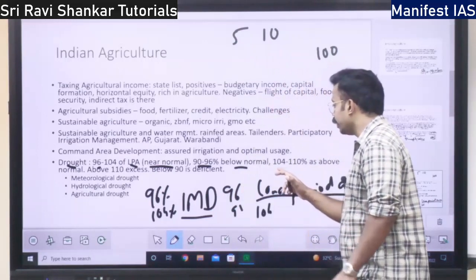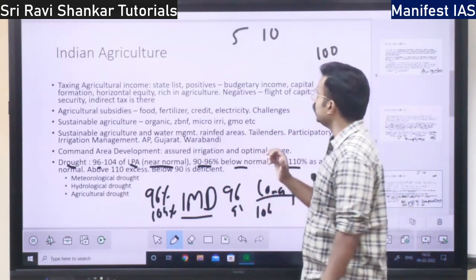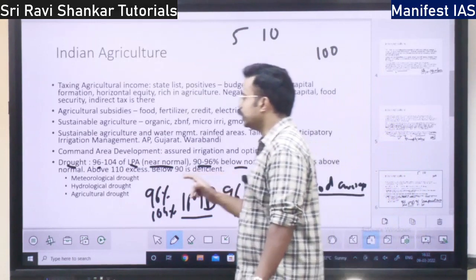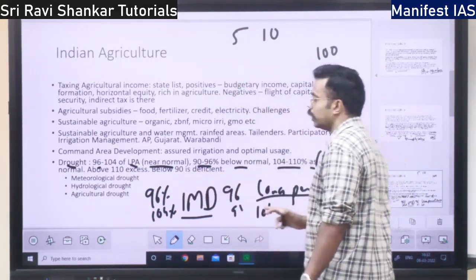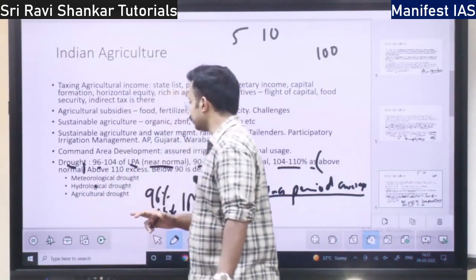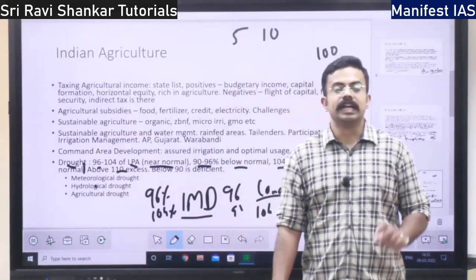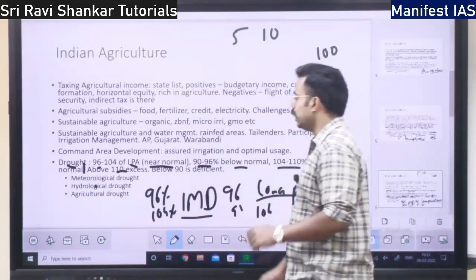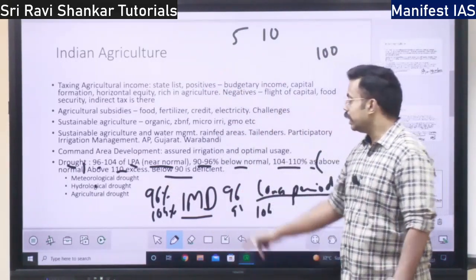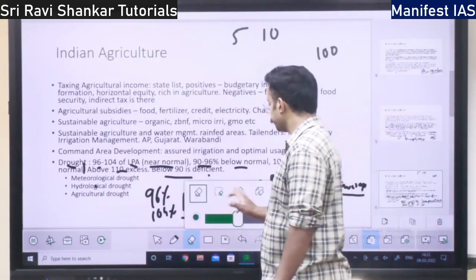And if it is between 104 liters to 110 liters, the long period average being 100 liters, it is called above normal. So that is the third category. Totally there are 5 categories. If it is more than 110 liters or 110%, it is called excess rainfall. Then if it is below 90%, it is called deficient rainfall, right?